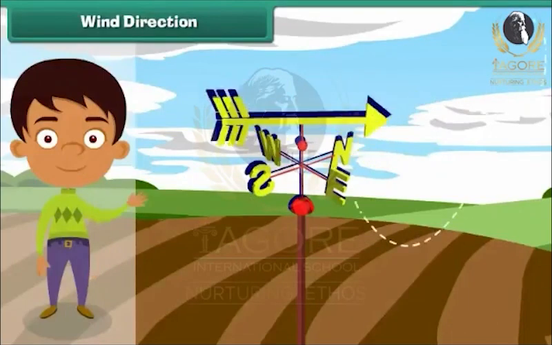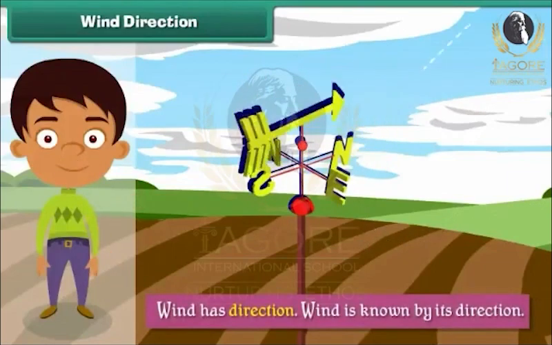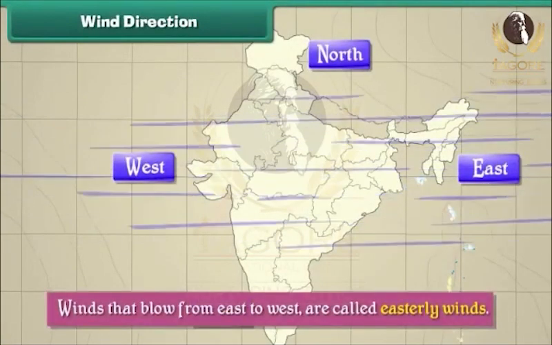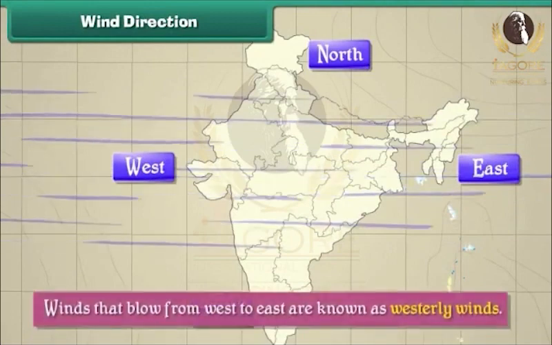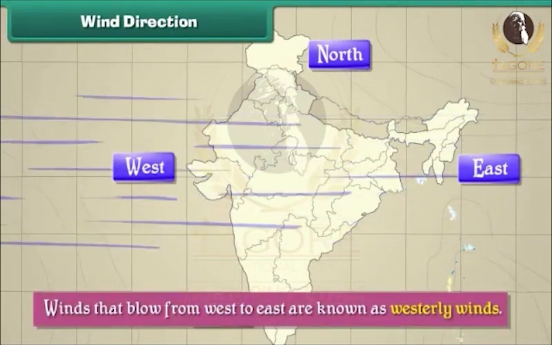Wind direction. Wind has direction. Wind is known by its direction. For example, winds which blow from east to west are called easterly winds. Similarly, winds that blow from west to east are known as westerly winds.